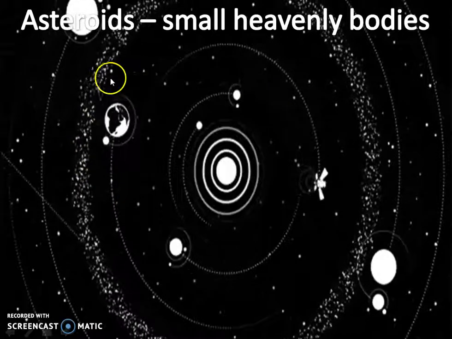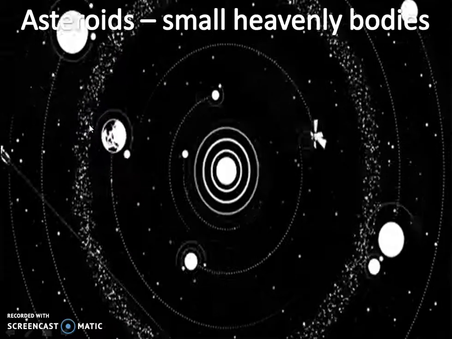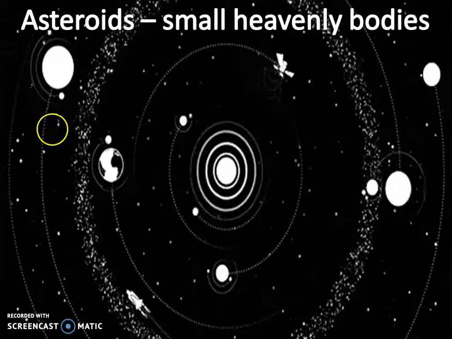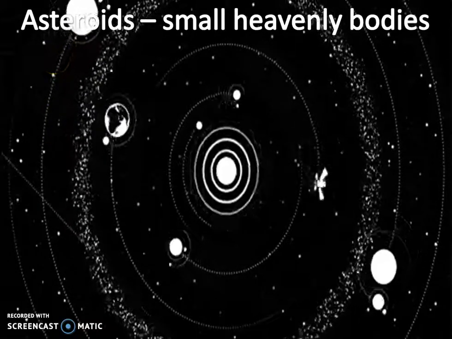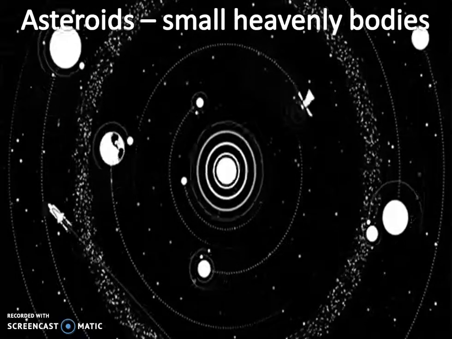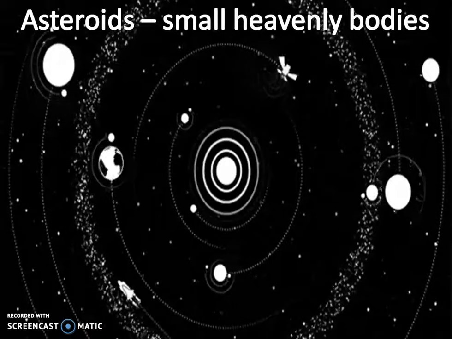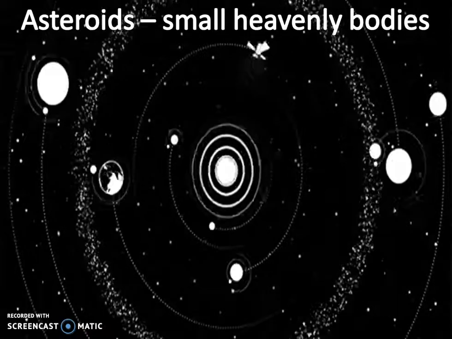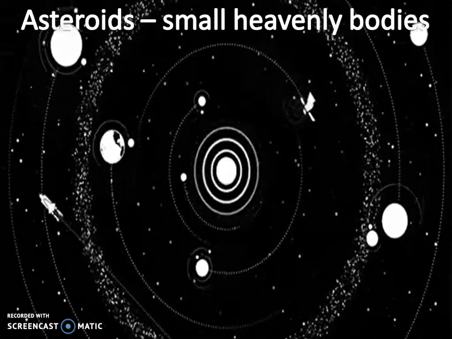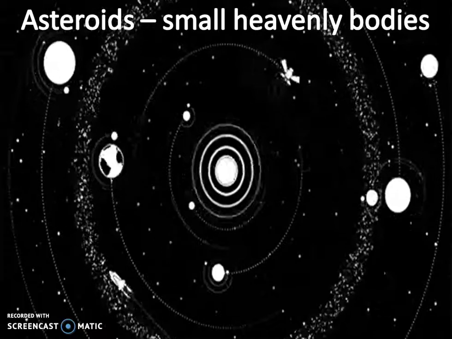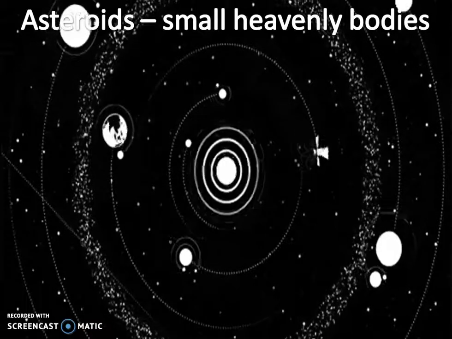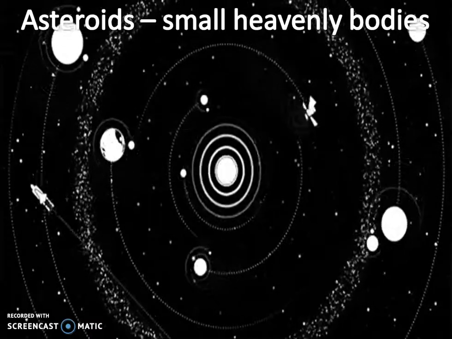Okay, in this way we learn what asteroids are. Asteroids are small heavenly bodies which are revolving around the sun and have a specific path. Then dwarf planets are the smaller heavenly bodies that revolve around the sun. Then satellites are heavenly bodies that revolve around a planet. Satellites don't get light from the sun.